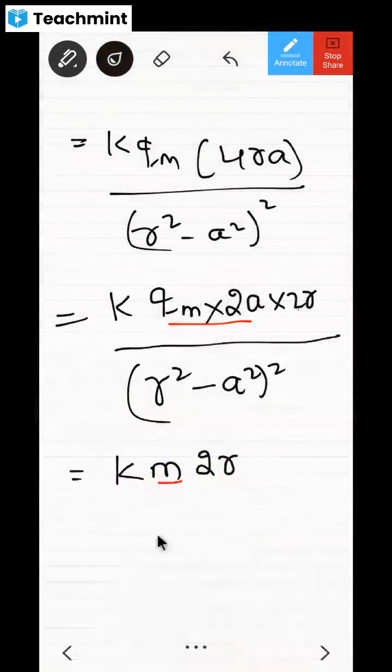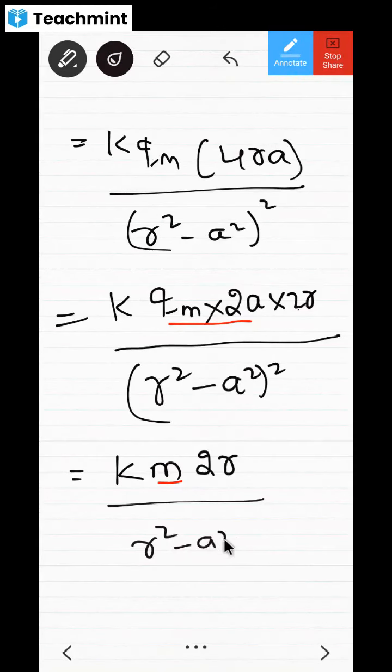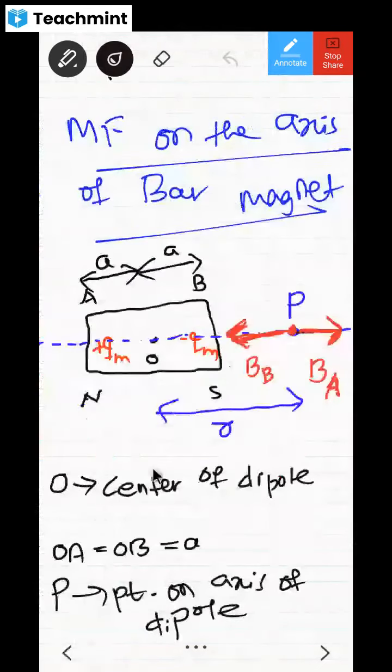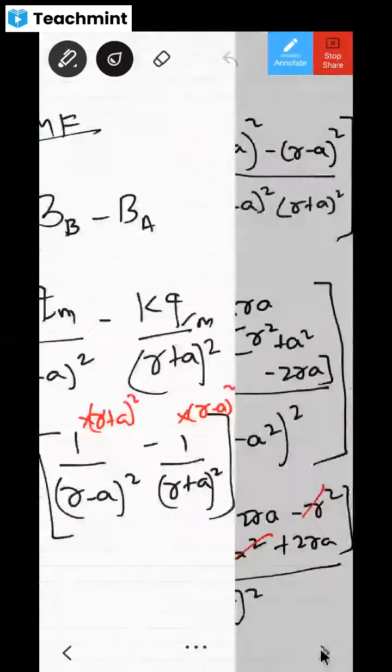Then I'm going to carry forward the denominator: R square minus A square whole square. Actually, you can keep it like this also. But this A is considered to be very, very small. A is half the distance of the dipole, and it is very small compared to this distance R. Look at this R, it is bigger. So compared to R, A is very, very small. That's why we are going to neglect it.